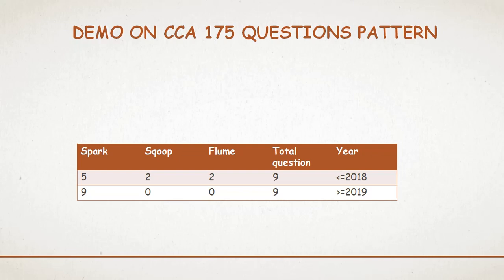But these days, all 9 questions come from Spark, and all are based completely on Spark DataFrames. Sometimes you read data from CSV, Parquet, Avro, JSON, or a text file. In such a way they ask the question and give some input path. You have to read those data, and then filter the data, like filter those records that belong to a particular city, and write them.